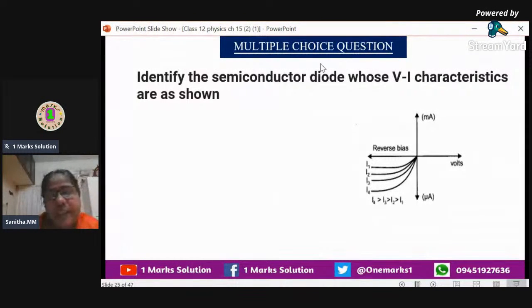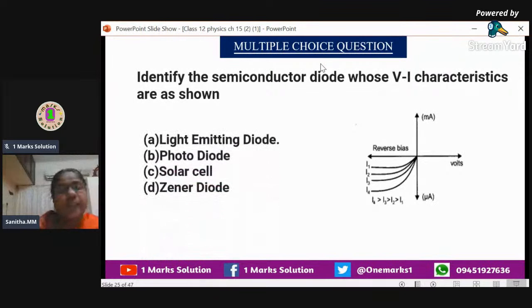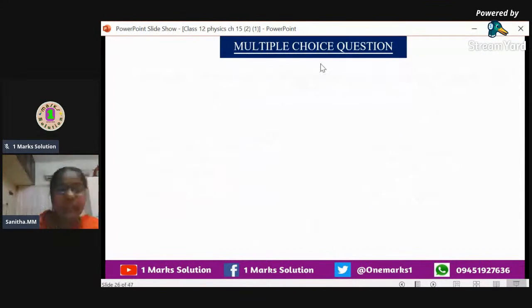When it is in forward bias, electrons and holes combine together at the junction, so the light will be emitted there. So what is the answer here? Light emitting diode, photodiode, solar cell, Zener diode. So the answer is photodiode only. The answer is B, that is photodiode.